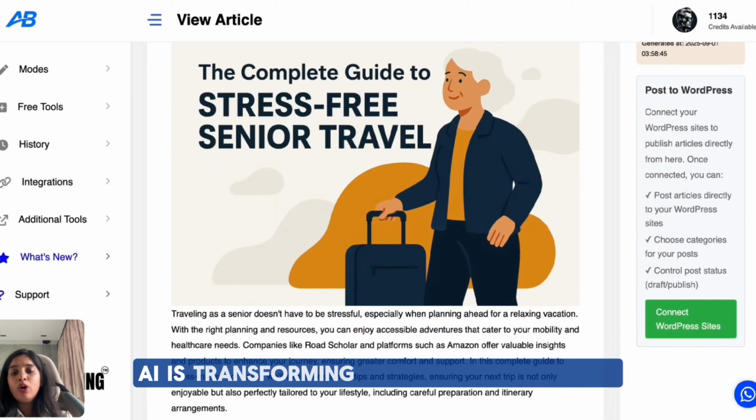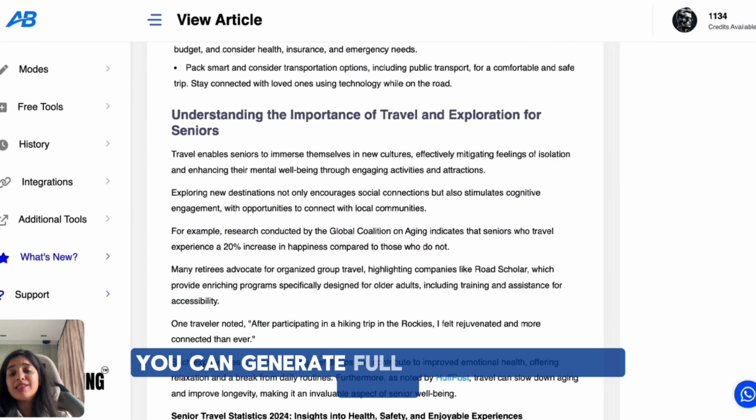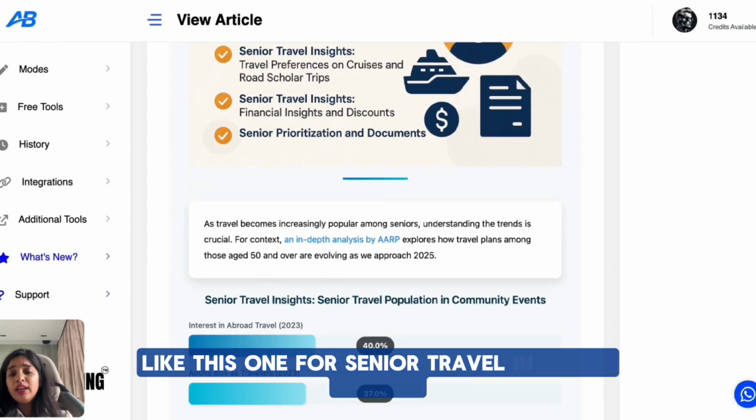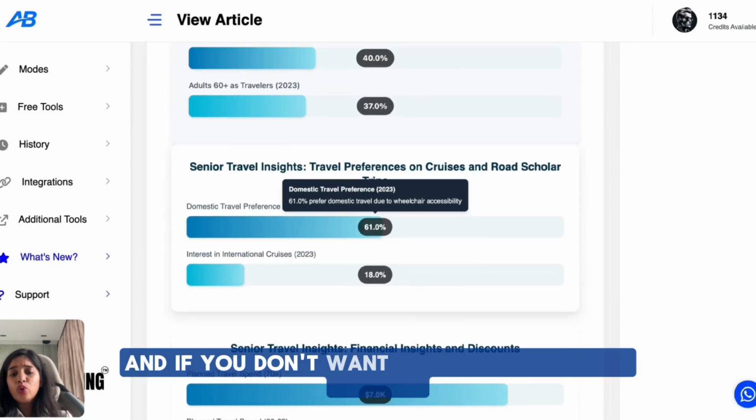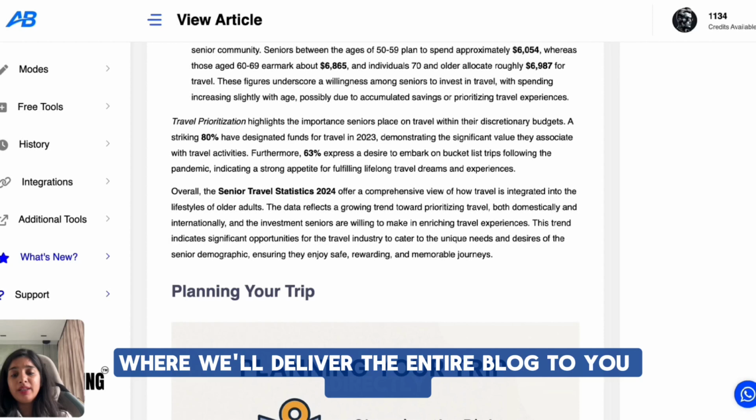AI is transforming how we create blogs, and with autoblogging.ai you can generate full SEO ready travel guides like this one for senior travel in under minutes. And if you don't want to go through this process yourself, you can try a done for you blog service where we'll deliver the entire blog to you directly.